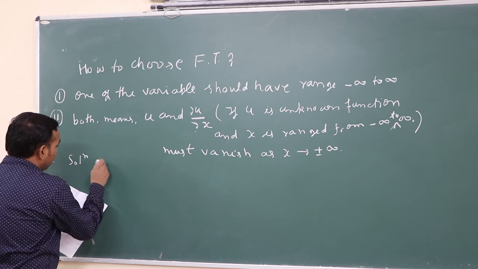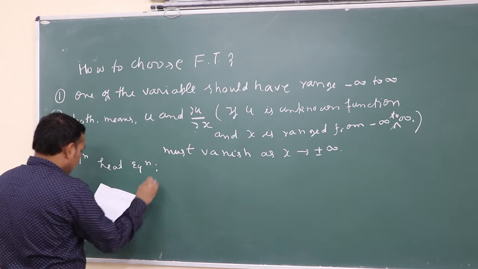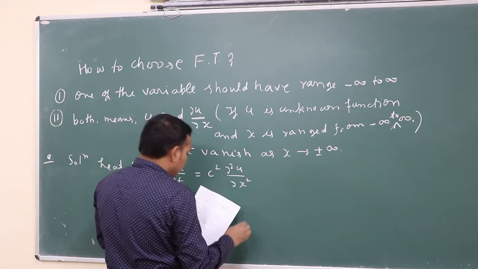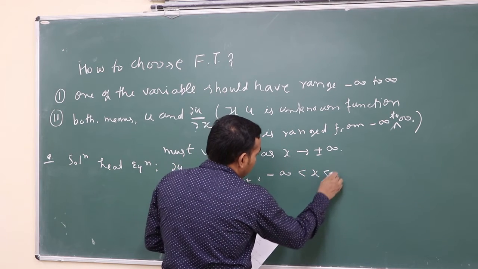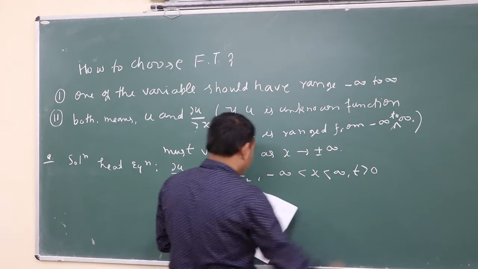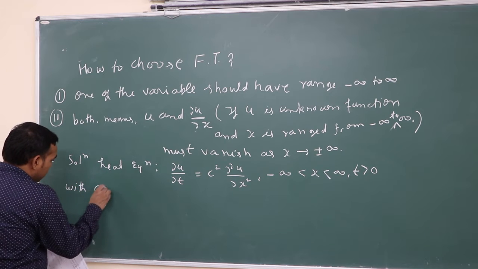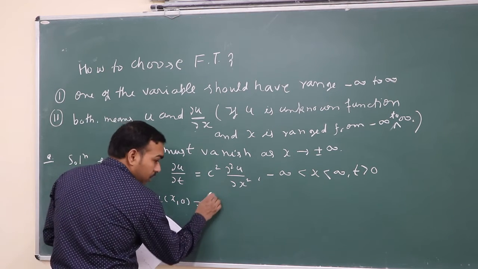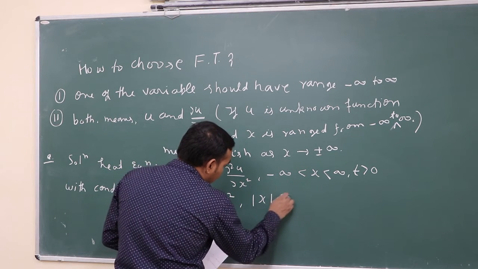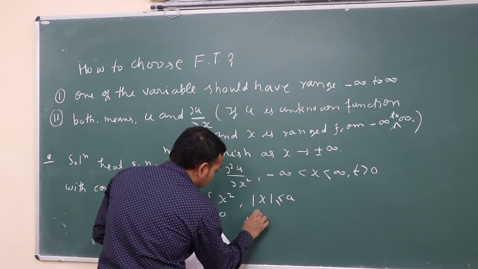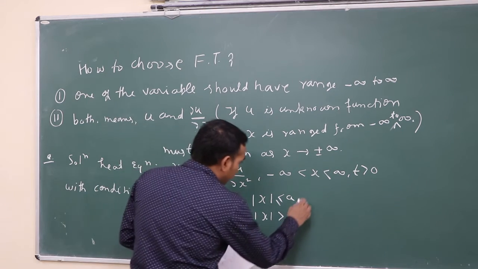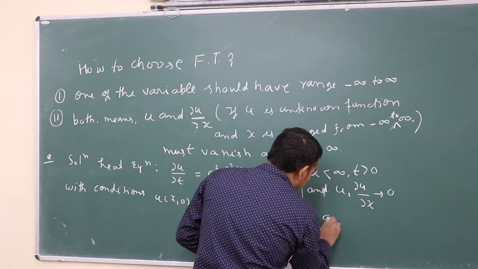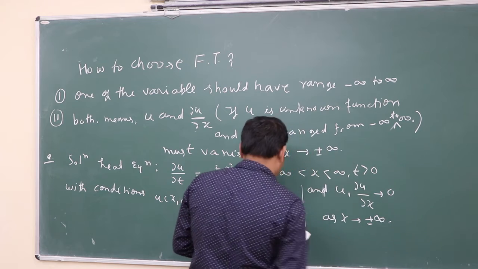For example, suppose you want to find the solution of the heat equation. The heat equation is del u upon del t equal to c square del square u upon del x square, where x ranges from minus infinity to plus infinity, with the condition u(x,0) equal to x square if mod x is less than a, and 0 if mod x is greater than a, and u and del u upon del x going to 0 as x goes to plus minus infinity.